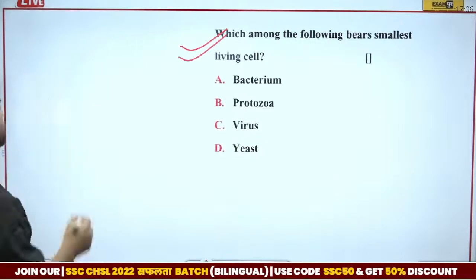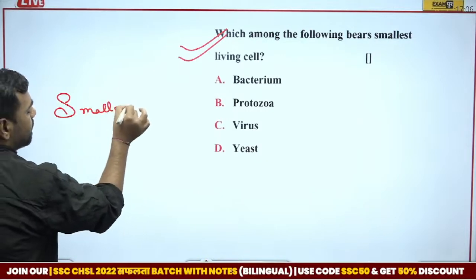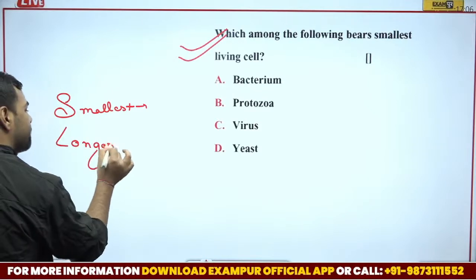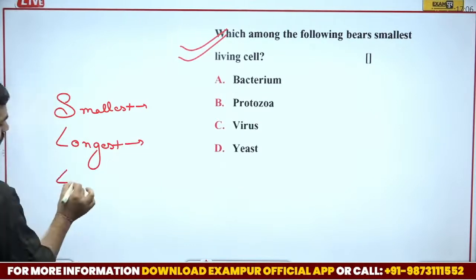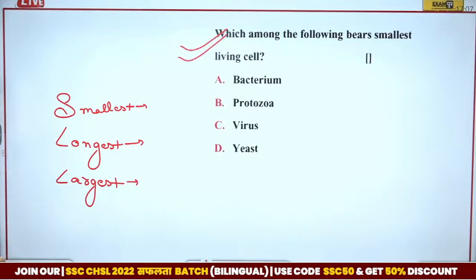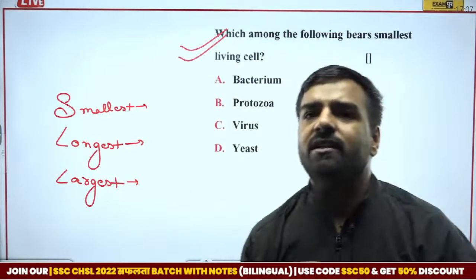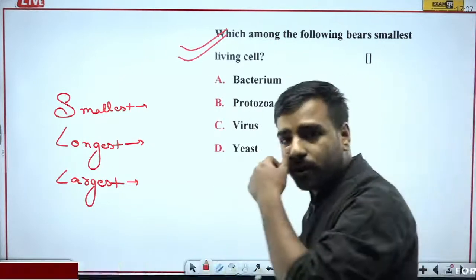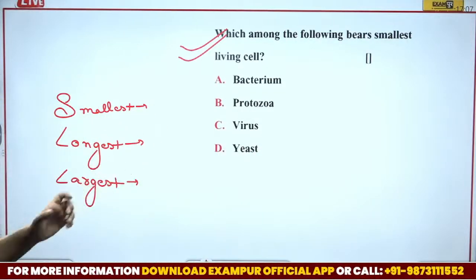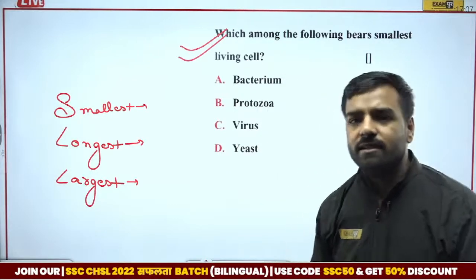The questions which are asked are, which is the smallest cell? Second, which one is the longest cell? And the third one is, which one is the largest cell? So there are differences between them. Now what are those differences? So we have Srishti here, and Srishti is going with option number D. Okay Srishti, still let's understand what I'm talking about. The question may be asked as which is the smallest cell, which is the longest, and which is the largest.